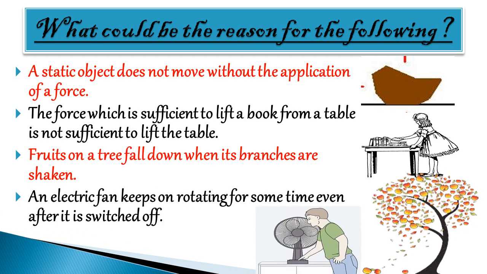Next is an electric fan keeps on rotating for some time even after it is switched off. That means when we switch off the fan, what happens? It will rotate for some time. So what is the reason behind it? Student, if we look for the reason for all the above conditions, we realize that objects have some inertia and we have learned that inertia is related to the mass of the object.